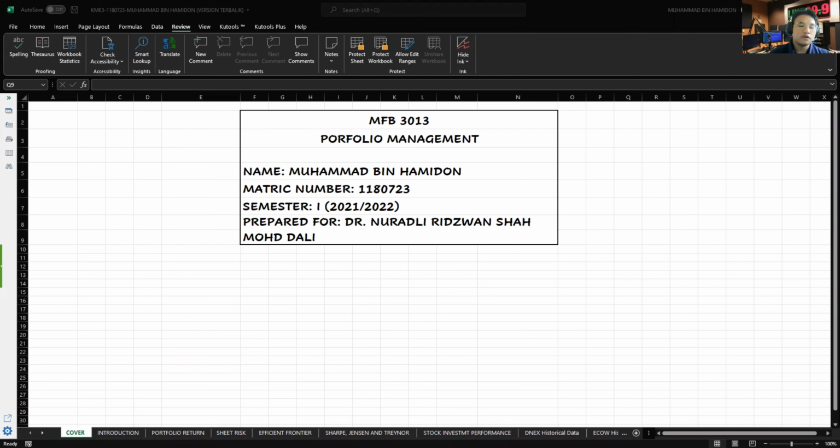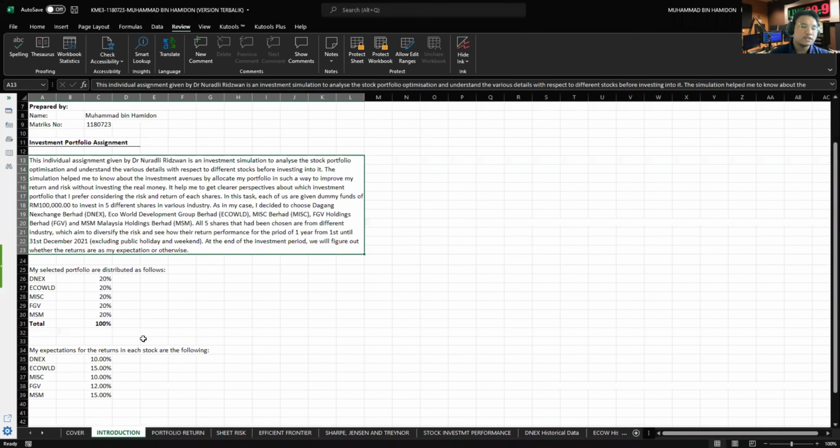The assignment's five stocks that I have chosen are Dagang Net Exchange Berhad, from the digital services sector; Ecoworld Development Group Berhad, Property; MISC Berhad, Transportation and Logistics Services; FGV Holdings Berhad, Plantation; and the last one is MSM Malaysia Holdings Berhad, from the F&B sector. Each stock is distributed 20% of capital.